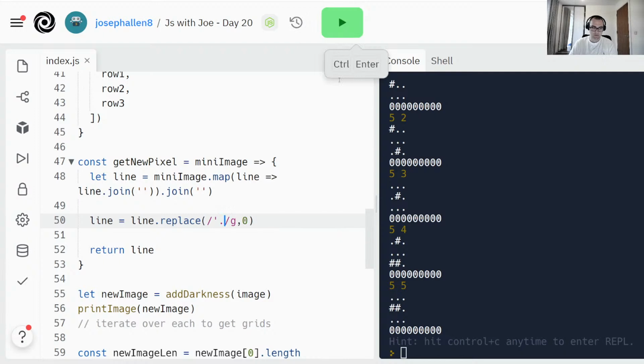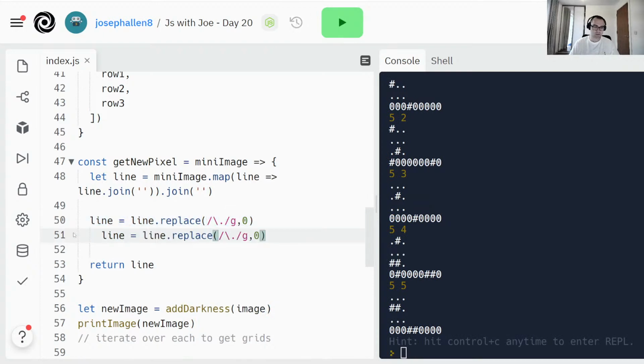Can escape the dot? No. Escape the dot? That? Oh, I didn't think I'd be writing regex now. Definitely not explaining that. That's called a regular expression if you want to Google it. Then that can have a pound sign, which I guess doesn't need escaping. There we go, we got our binary for each one now. Yeah, that's looking good.